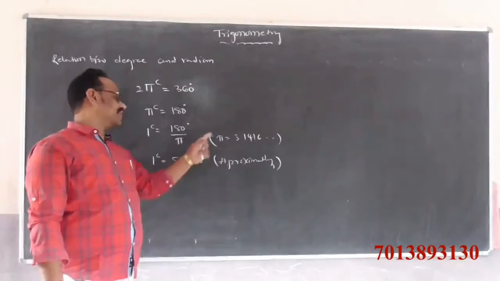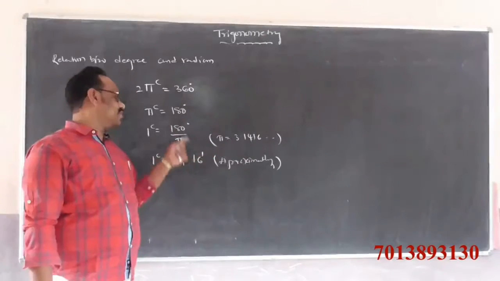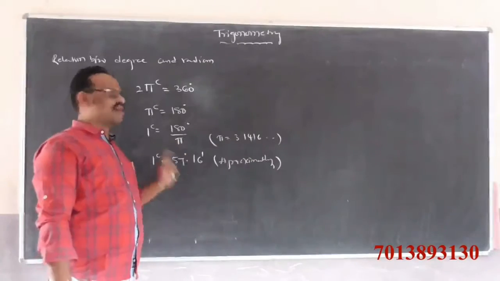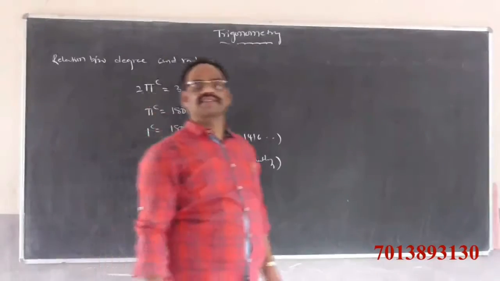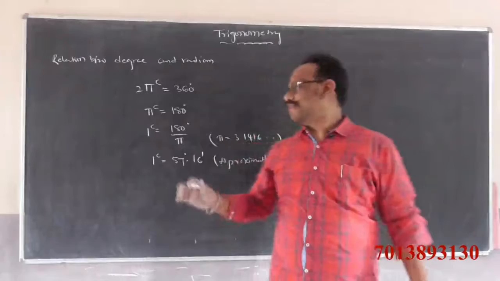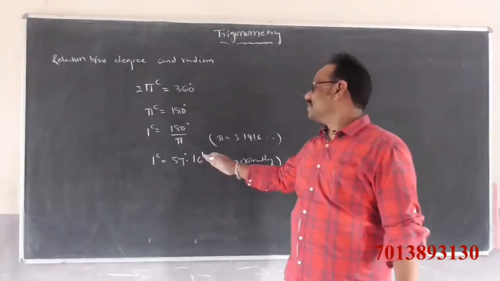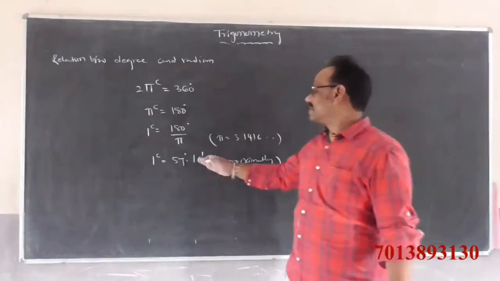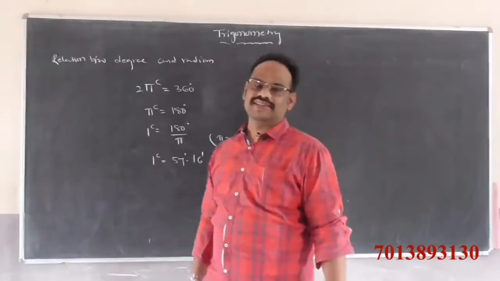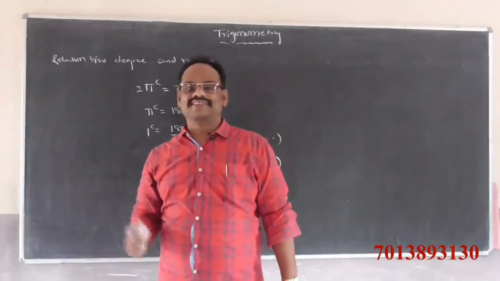If you divide 180 by 3.1416, we get 57 degrees 16 minutes approximately.